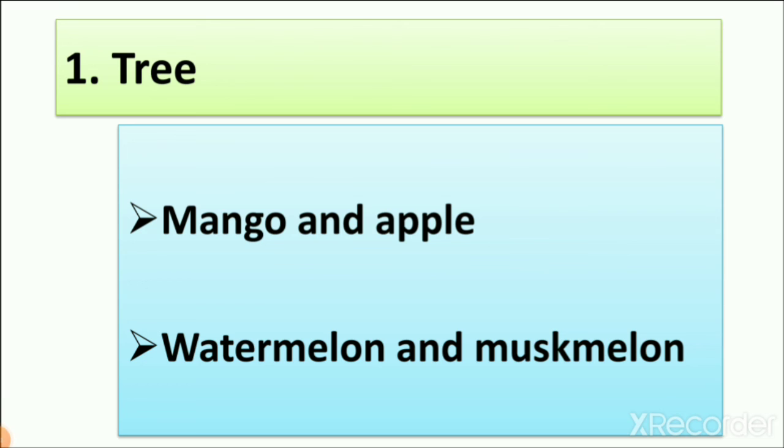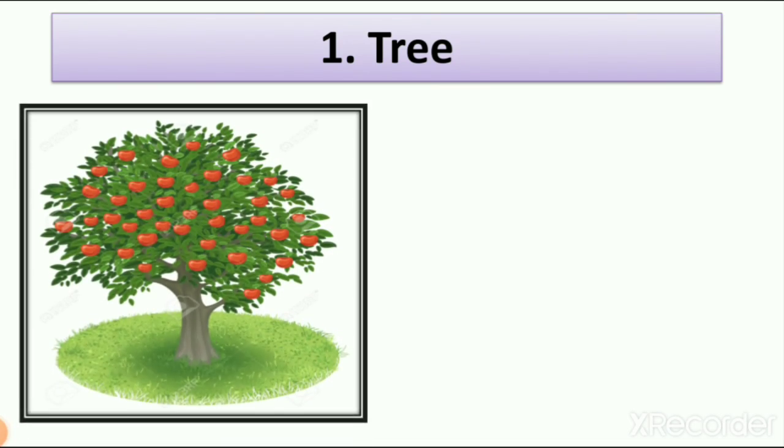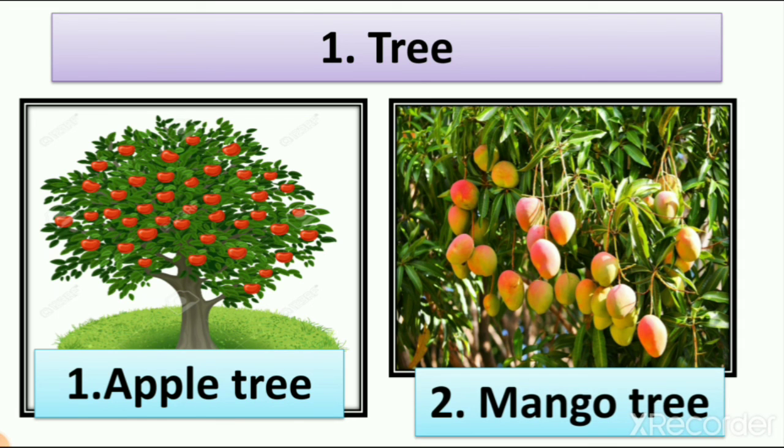So big and strong plants have stem, and the stem is very strong. So from these, mango and apple are trees because watermelon and muskmelon are creepers, because they are growing along the ground. So the answer is mango and apple. 2 examples of tree which we write: apple tree and mango tree.